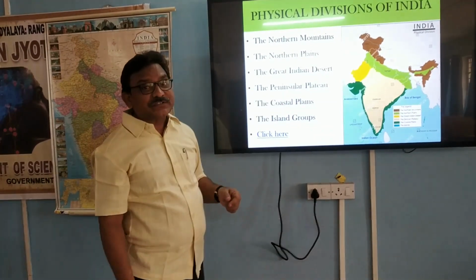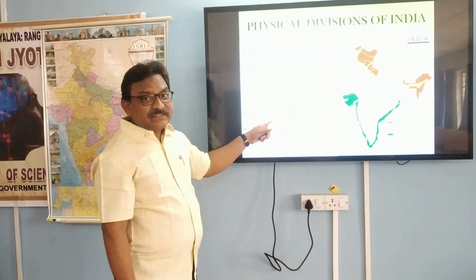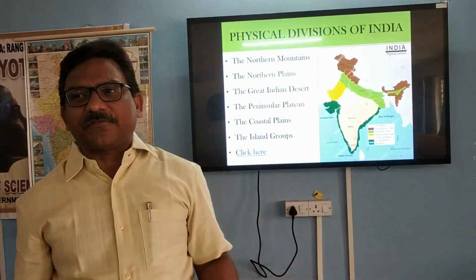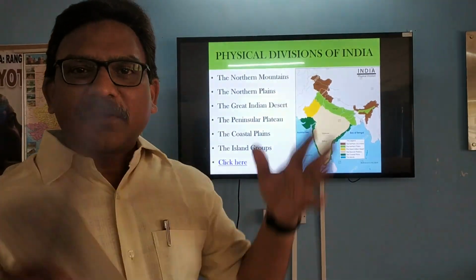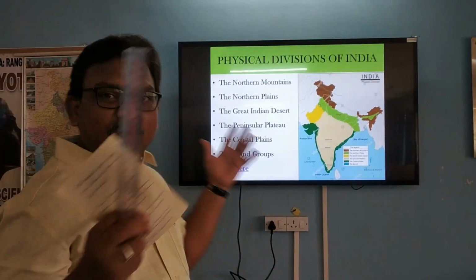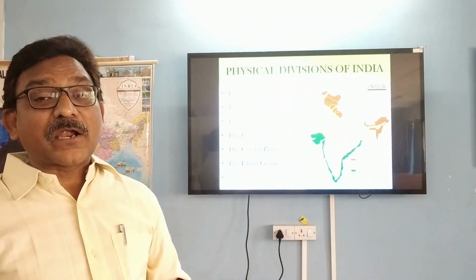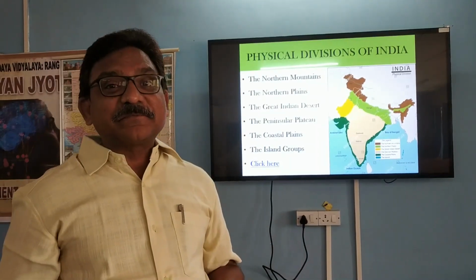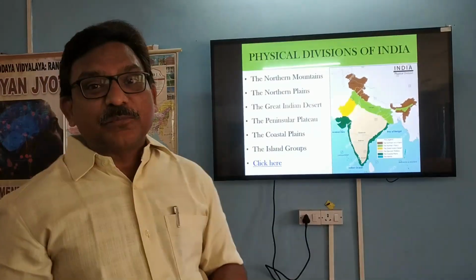We have the plateau region also. I'll come to it back again. Next we have the coastal plains. Next the island groups. So all physical features which are present in the world are all present in India. The northern mountains are there. The northern plains are there. The peninsular plateaus are there. Plateau regions are also there. Next we have the coastal plains, the desert region, and also the island groups.